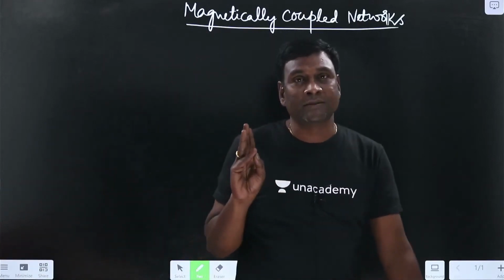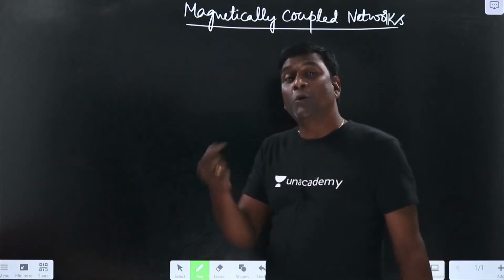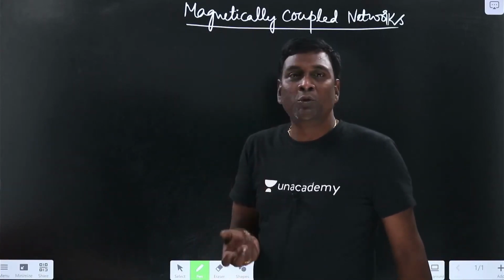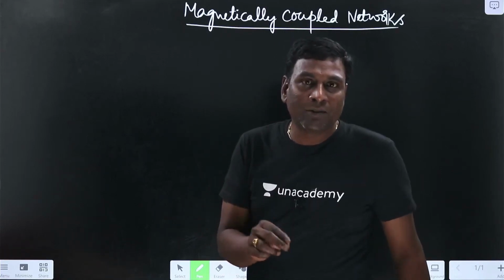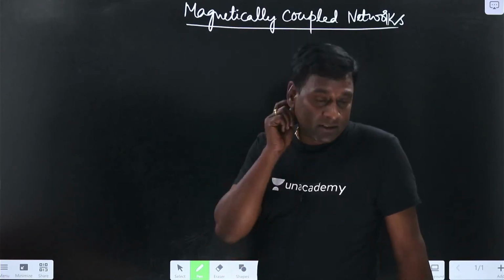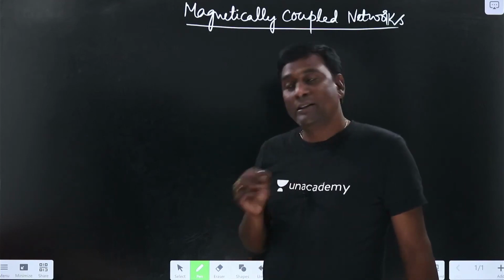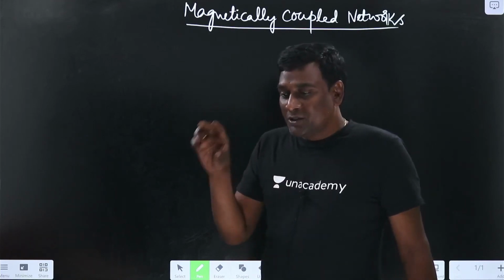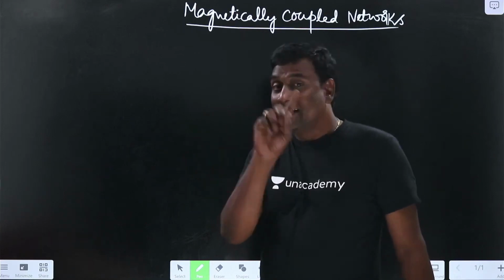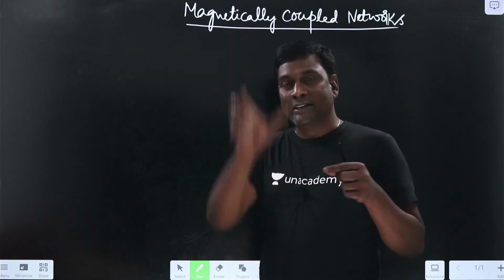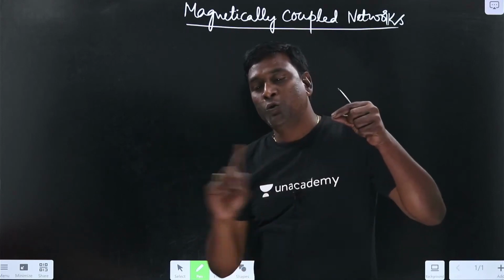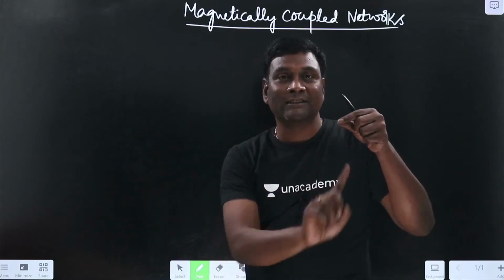Now the fourth thing is dots, the dot convention. And the fifth thing is that even without dots, we will be able to model magnetically coupled networks, or magnetically induced voltages, with a current controlled voltage source. How to model that? First of all we take the sense of the winding, the direction of the winding. If the core is here, are we going to wind in this direction or in the opposite direction?